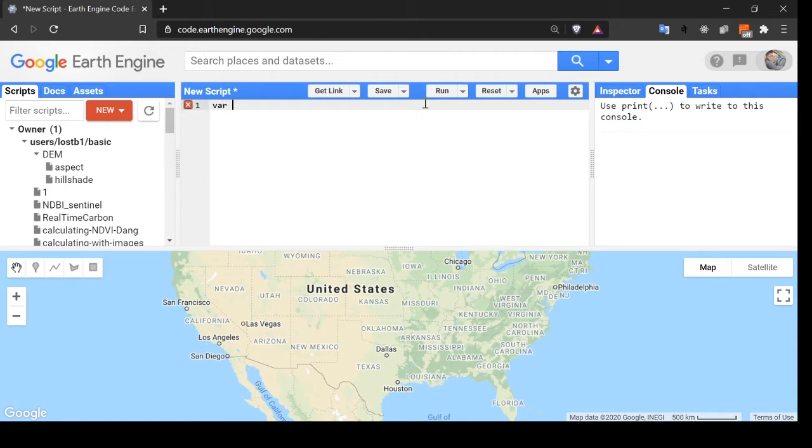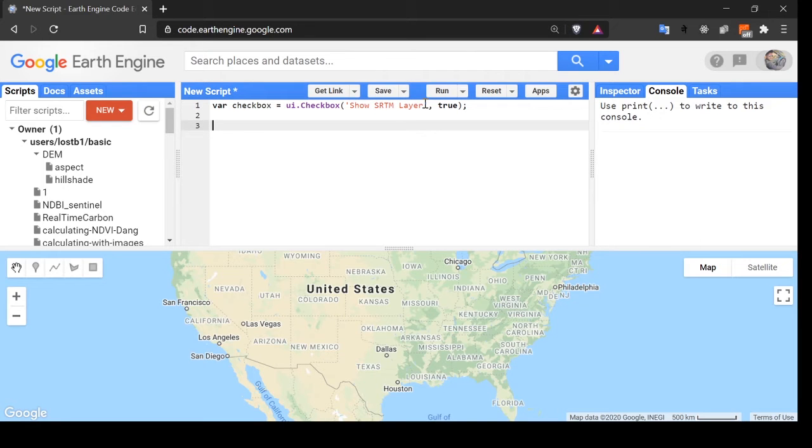Let's assign a variable checkbox. Okay, ui.checkbox. So let's give the label, SRTM layer. Now let's pass the value true as a default.